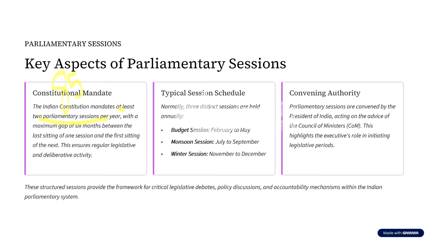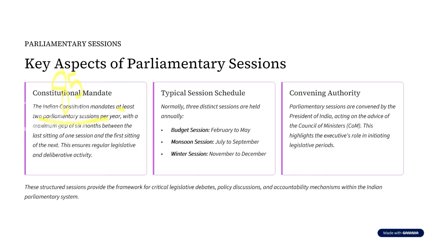So all these things are going to happen in a particular session. So this is what happens in a session of Parliament. Now, as we discussed, the Constitution of India says there has to be at least two sessions in a year, which means that the minimum number of sessions that is going to happen in a year is two.